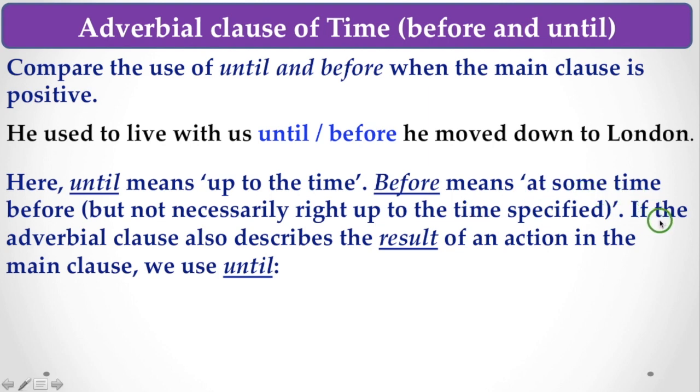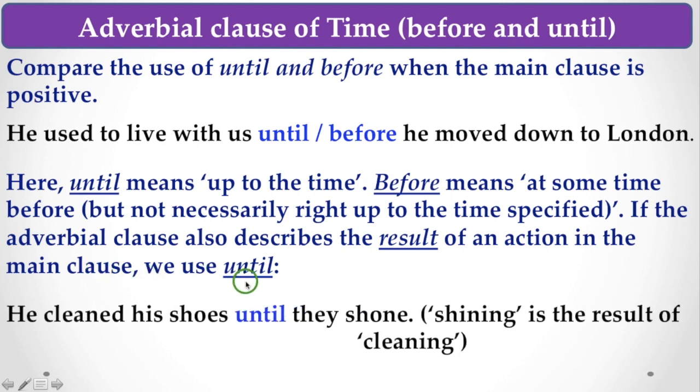So if the adverbial clause also describes the result of an action, this is the important thing, then we have to use until. Let's see the example: He cleaned his shoes until they shone. So shining is the result of cleaning. In that case, we have to use until instead of before, because this is the result of the action referred to in the main clause.